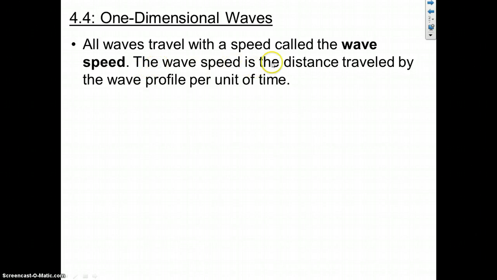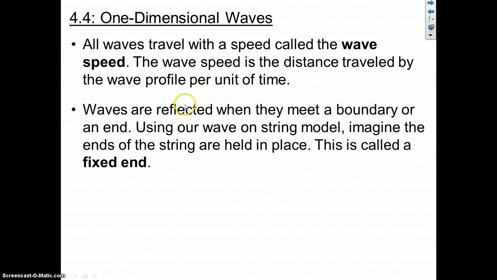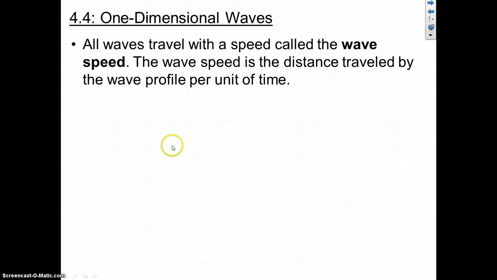The wave speed is the distance traveled by the wave profile per unit of time. So the profile is just the shape of the wave, right? That shape, like the sine shape, is the profile, and that profile moves forward, kind of like the profile of a person, right? The side of their face will move forward. The profile of the wave, the sine shape, moves forward.